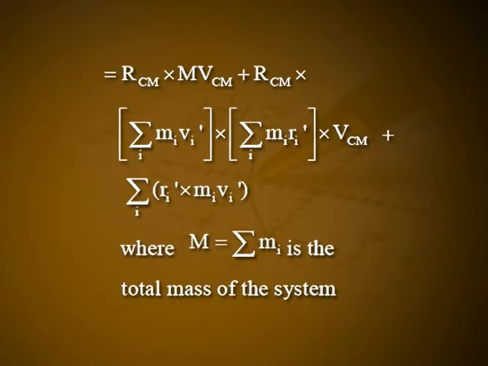Thus, we have L is equal to summation i Mi into Rcm plus Ri dash cross Vcm plus Vi dash, that is equal to Rcm cross M Vcm plus Rcm cross summation i Mi Vi dash plus summation i Mi Ri dash cross Vcm plus summation i Ri dash cross Mi Vi dash, where M is equal to summation Mi is the total mass of the system. By definition, in the Cm frame, we have summation i Mi Ri dash is equal to 0, which is equal to summation i Mi Vi dash.